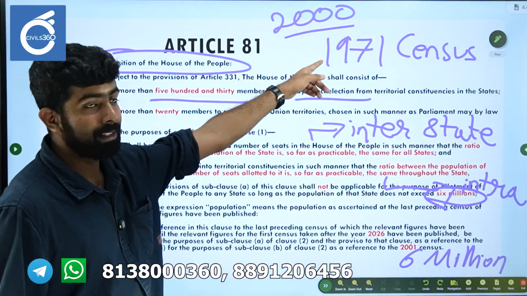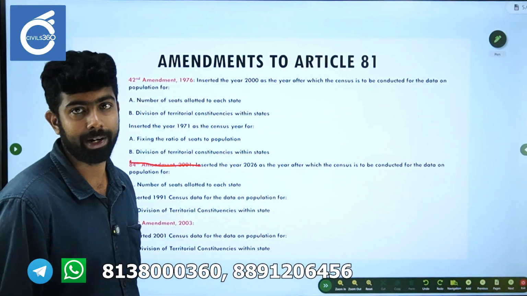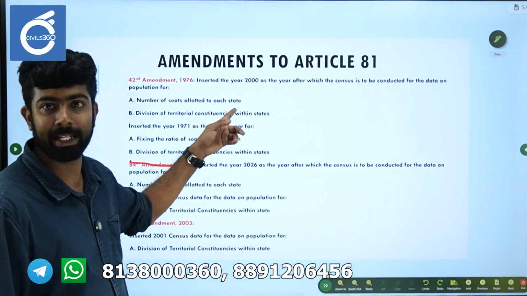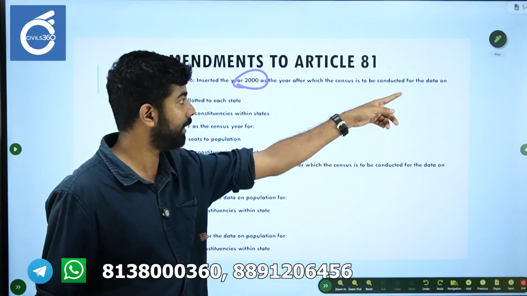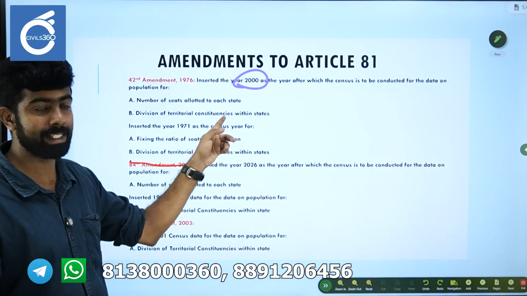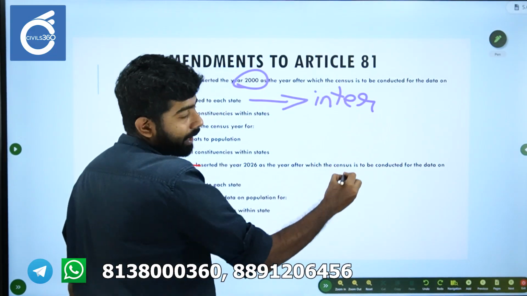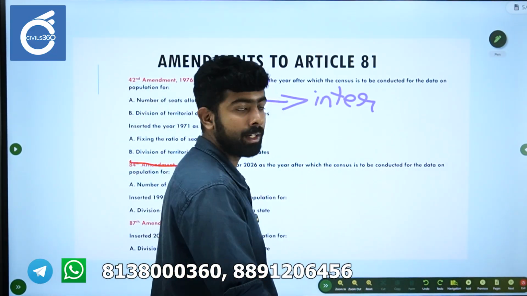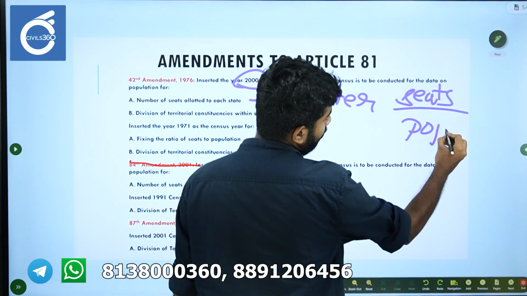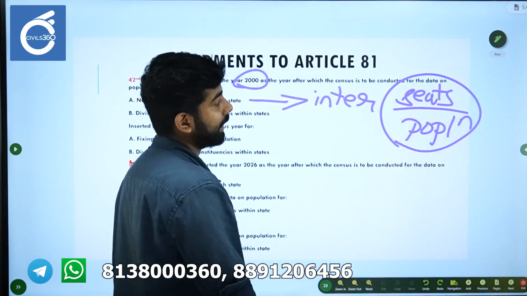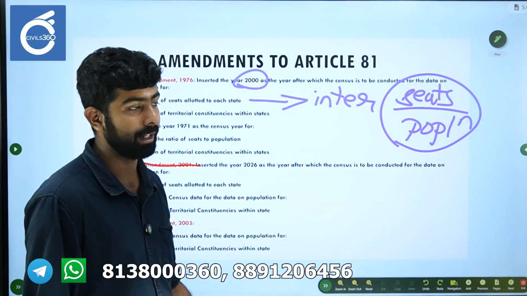So this is the freezing. We will discuss that again. These are the amendments made to Article 81. This is the 42nd Amendment that I mentioned. This inserted the year 2000 as the year after which the census is to be conducted for the data on population for the number of seats allotted to the state. This is for interstate parity. What was the equation? Seats divided by population, to ensure that this ratio is the same throughout the country for all the states. This is the interstate parity.